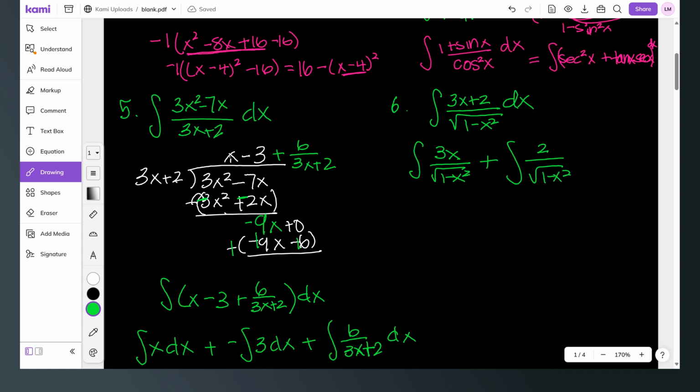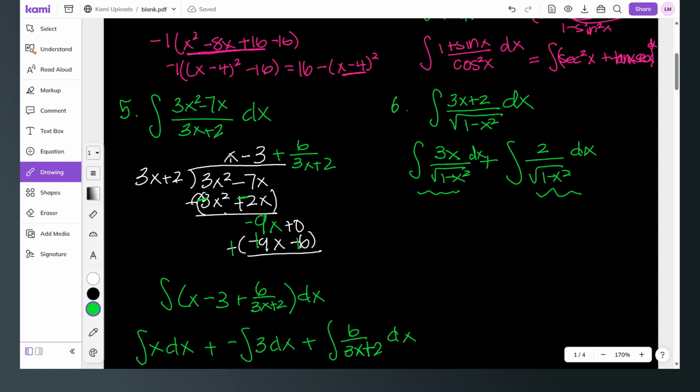So it's backwards of adding fractions. We're just going to split them up. So if I add these back together, I have a common denominator, and I would have 3x plus 2 in the numerator. But in this case now, I can do u substitution with this one. I can also do u substitution with this one as well. So it takes a little bit of manipulation on that one, but you can definitely do it.